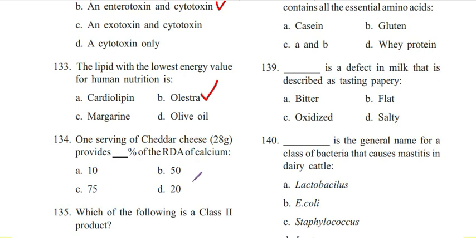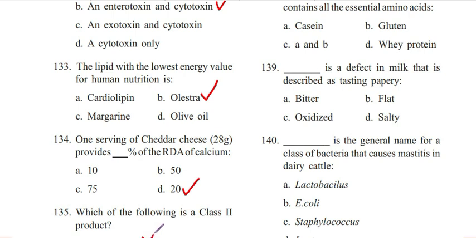Next question 134. One serving of cheddar cheese, 28 gram, provides dash percentage of the RDA of calcium. 10, 50, 75, 20. Answer is D. 20. 135. Which of the following is a class 2 product? Frozen dessert, butter, fluid milk, cheese.